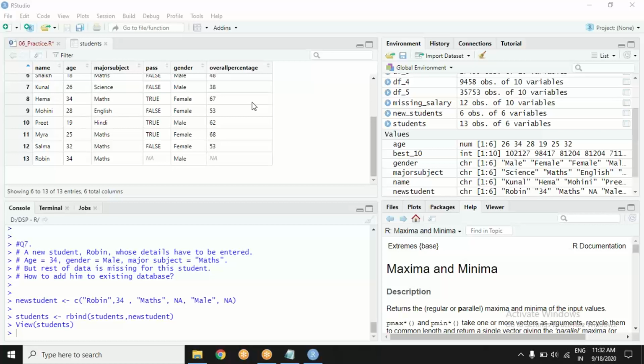I hope nobody is missing my mails now. Everybody is getting my mail regularly. If there's any, please do tell me.